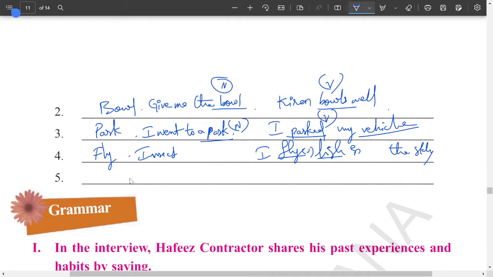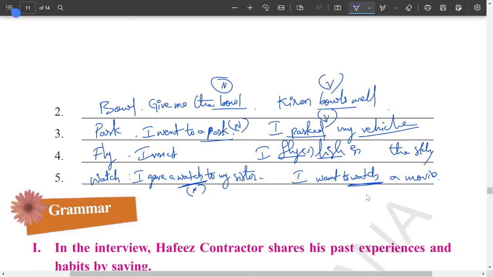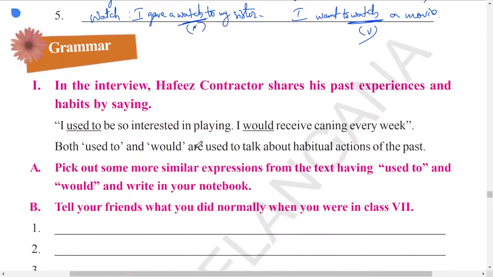Can we go with any other one? For example, let us say watch. I gave a watch to my sister. So here watch is the one which you wear on your hand, that is a noun. Next one, I want to watch a movie. This watch is a verb here. Got it? Right. So this is how we use one word both as a noun and a verb.